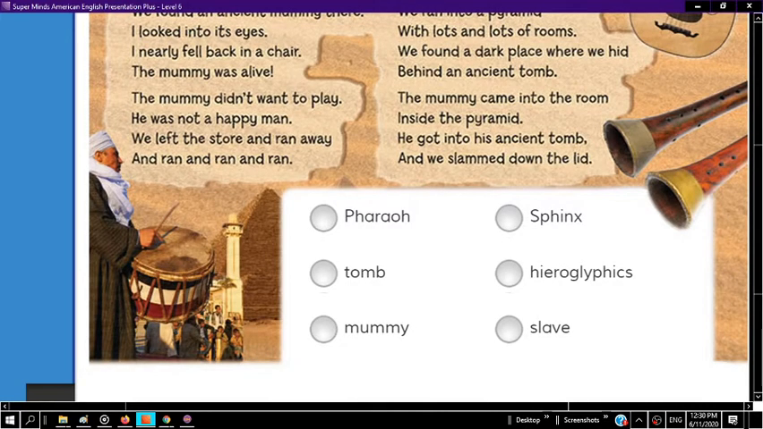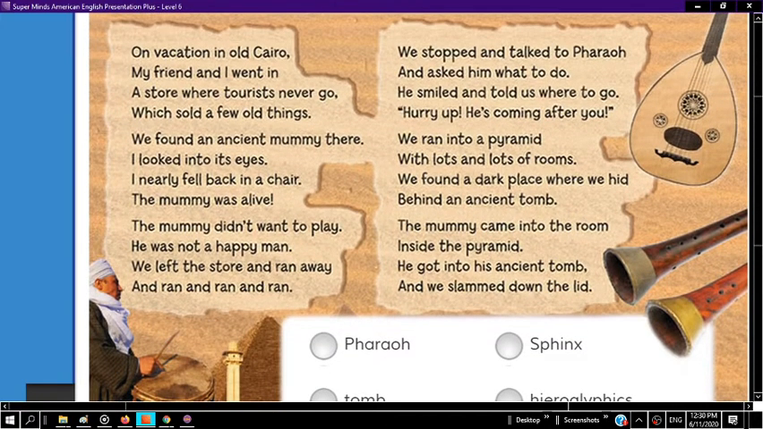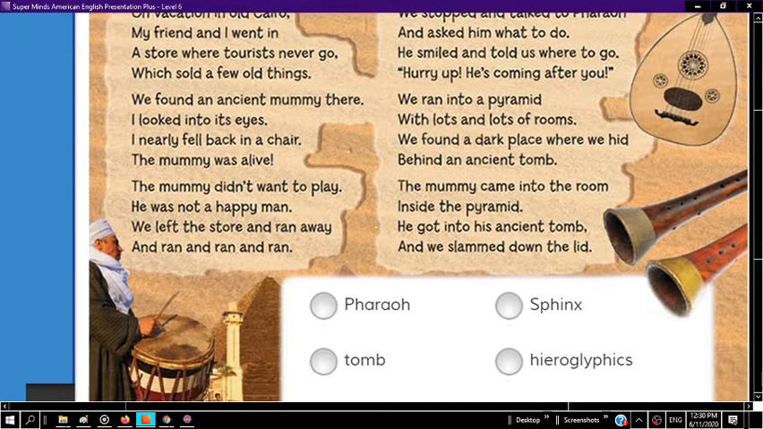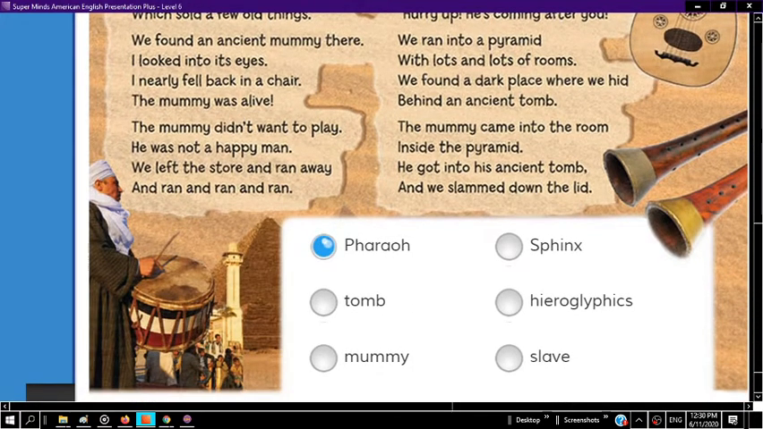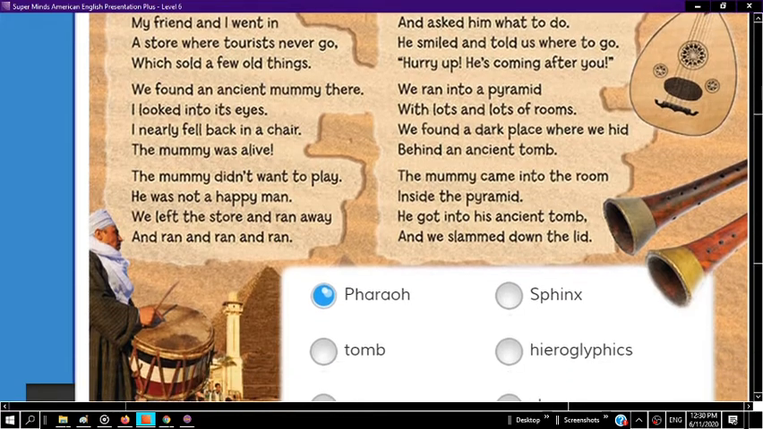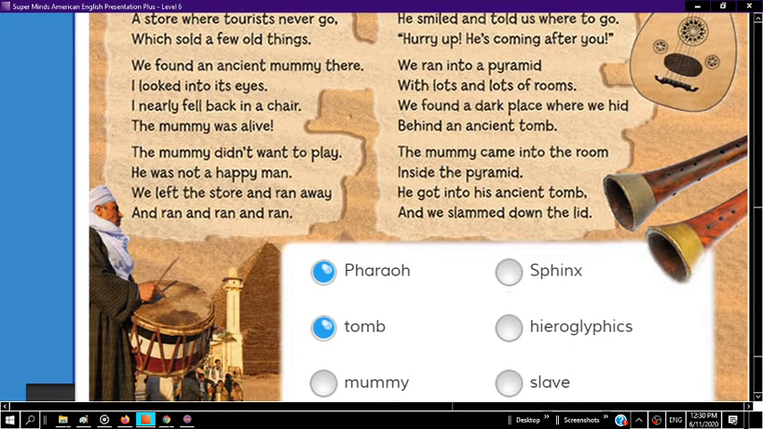Let's see, was the word Pharaoh mentioned? Well, if you look closely at the third paragraph, on the second column, it says we stopped and talked to Pharaoh. Yep, so that one was mentioned. All right, the second one, tomb. Remember, a tomb is where someone is buried. Way at the end, it says he got inside his ancient tomb and we slammed down the lid. So, yep, that definitely was mentioned.